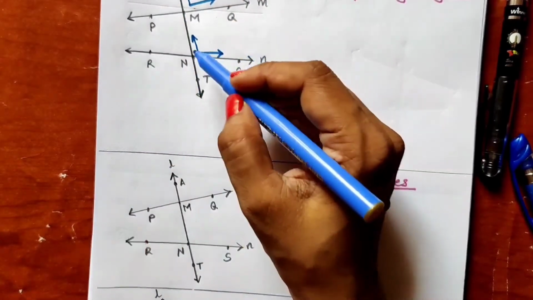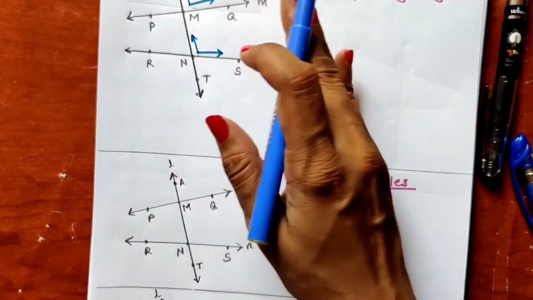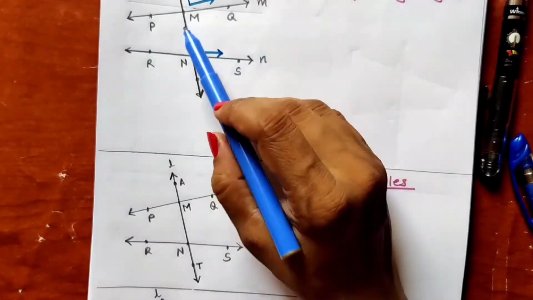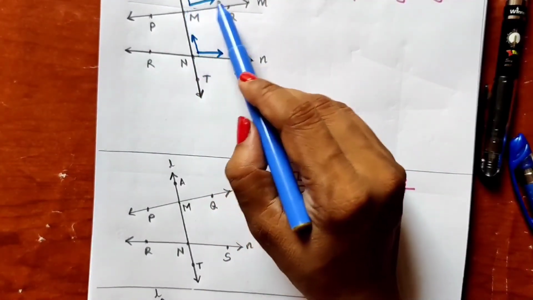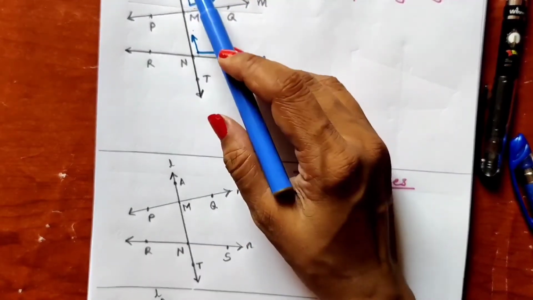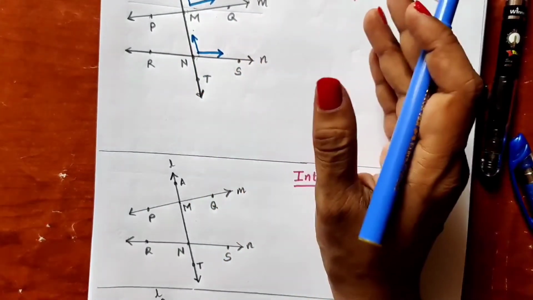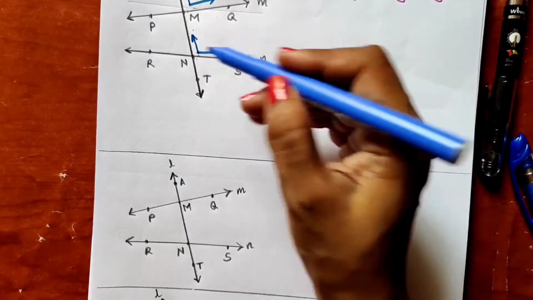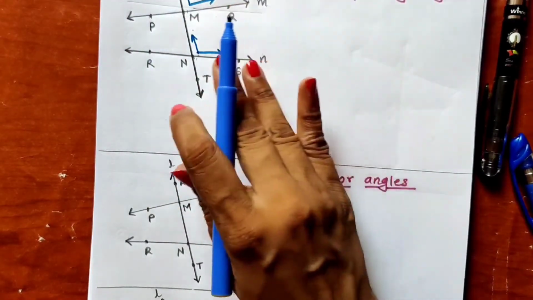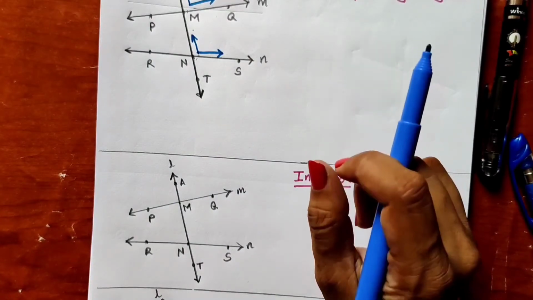So one arm should be in the same direction and the other arm should be on the same side of the transversal. Here in angle AMQ and angle MNS, one arm is in the upward direction and the other arm is on the right hand side of the transversal.